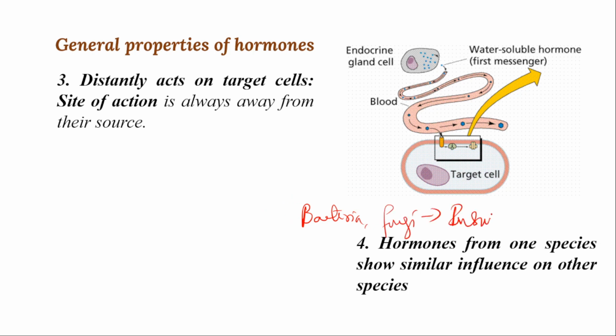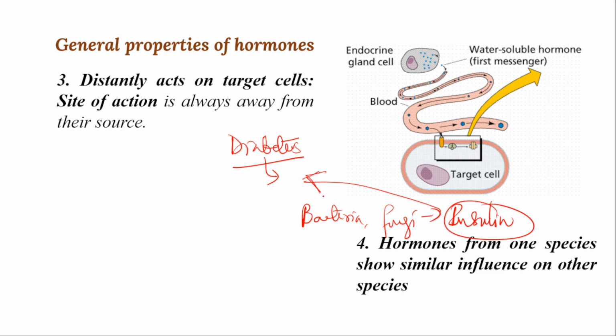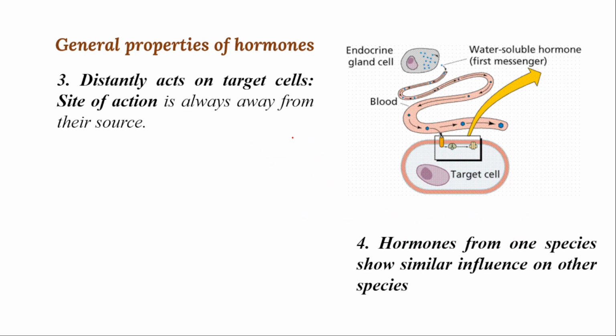This insulin is used for people who are suffering from diabetes. Diabetes is caused by insufficient insulin secretion, a disease generally called sugar, right? Blood sugar. So that insulin will be synthesized from the bacteria, isolated, extracted, and injected into human beings.